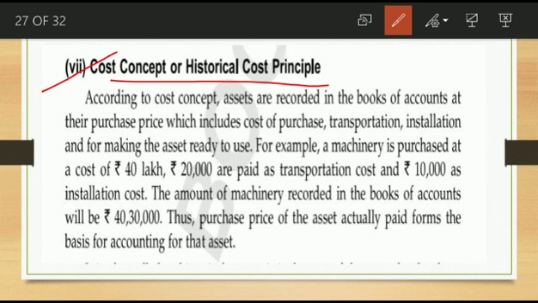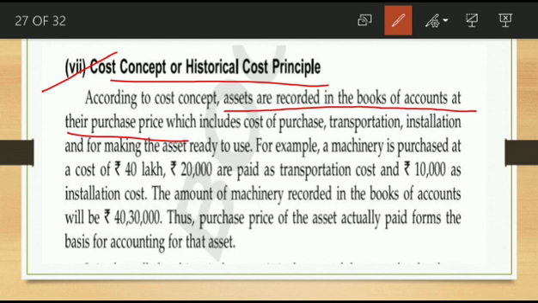So the cost concept, or historical cost concept, indicates that we record our assets in the books of account at their purchase price. All the assets are recorded in the books of account at the purchase price only. Why is it recorded like this? On the basis of which principle? The cost concept principle, or historical cost principle. Based on it, all assets are recorded at the original purchase price.